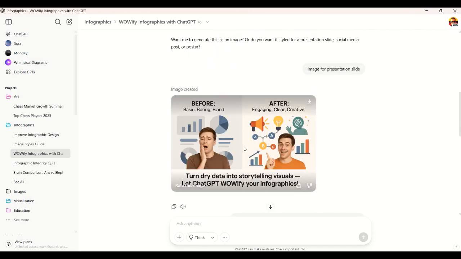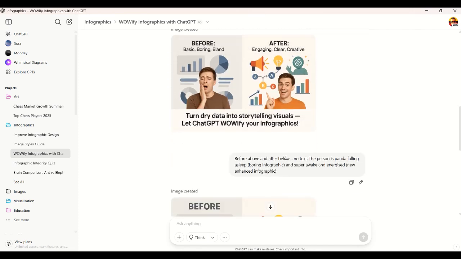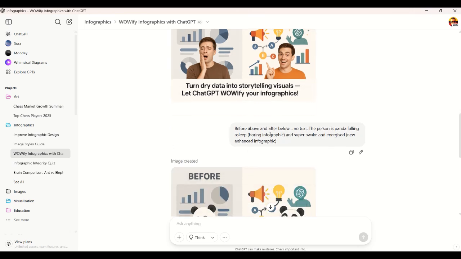And remember, we talked about it, I was not too happy with it. So before and after, no text. I don't want to have text. I want to make it more visual. And I want a panda falling asleep. This is what I'm telling him: boring infographic, and then super awake, energized by the new infographic.